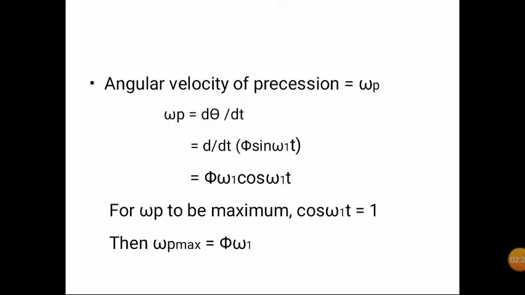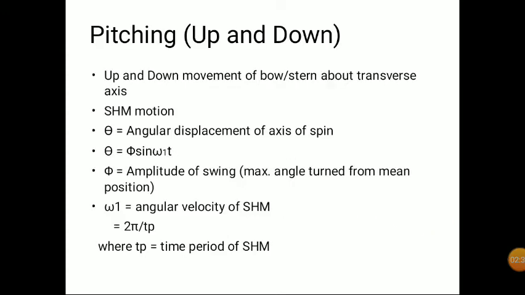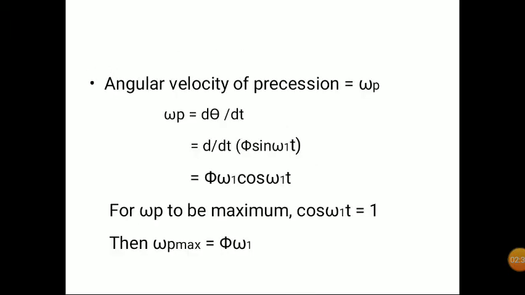Next, we are finding the angular velocity of precession. The angular velocity of precession is given by the rate of change of angular displacement, that is d by dt of theta. And theta is phi sine omega 1 t. Upon differentiating d by dt of phi sine omega 1 t, we get phi omega 1 cos omega 1 t. For omega p to be maximum, cos omega 1 t is 1, that is, omega 1 t is 0. So maximum omega p is equal to phi omega 1.